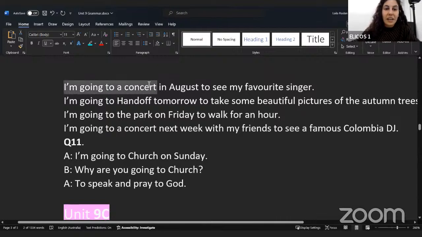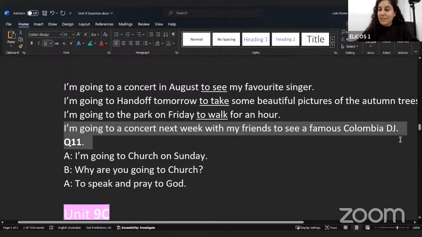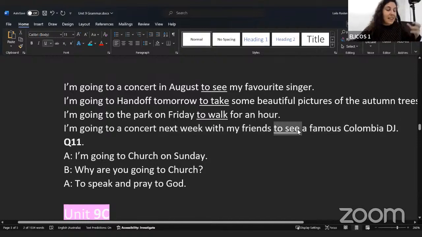I'm going to a concert in August to see my favorite singer. I'm going to Handorf tomorrow to take some beautiful pictures of the autumn trees. I'm going to the park on Friday to walk for an hour. I'm going to a concert next week with my friends to see a famous Colombian DJ. So you can see the main action, and then when I say why, you can see I say to verb.